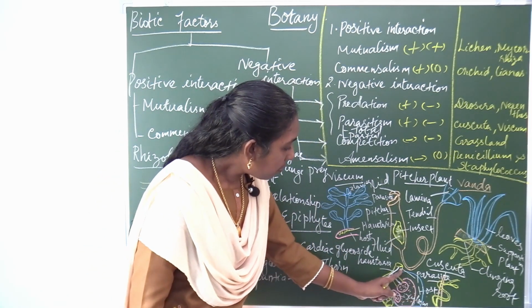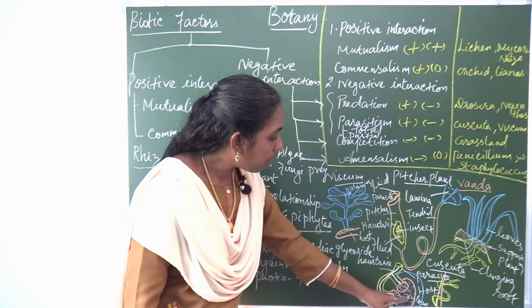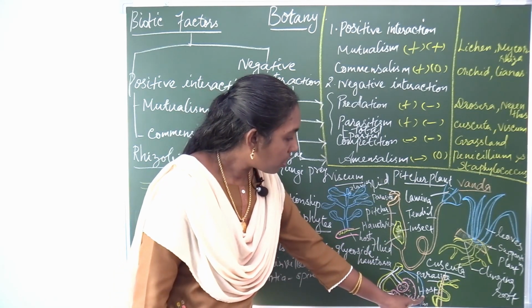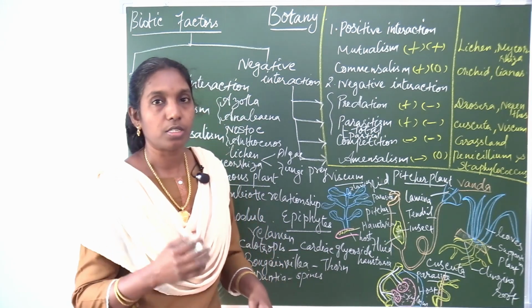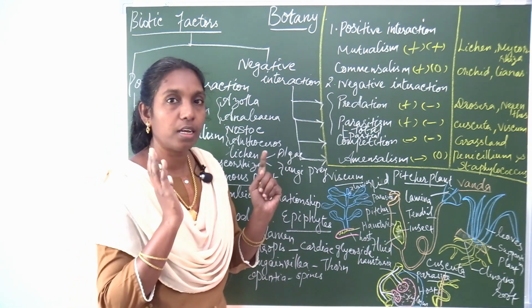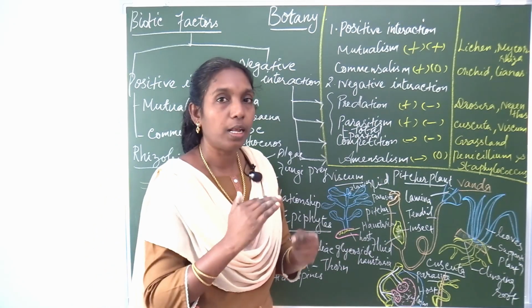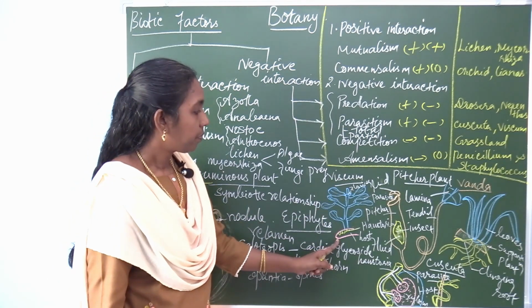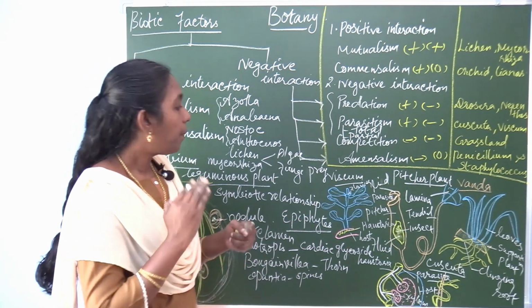This is the parasite, and it takes the food from the xylem, the vascular tissues. This is xylem and this is the host. It takes food and water from the vascular tissues, xylem and phloem, depending upon the host. So it is a total parasite. But Viscum is not like that. This is the diagram of Viscum, a partial parasite.